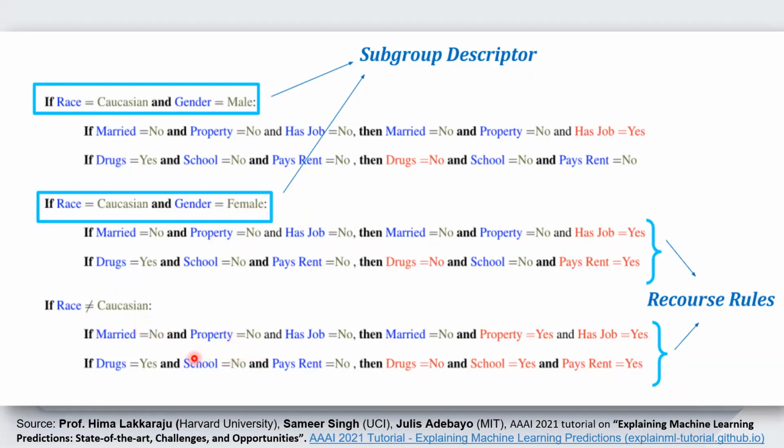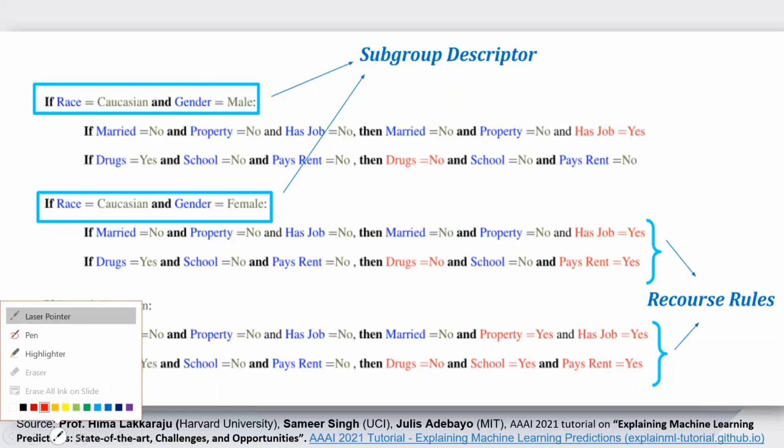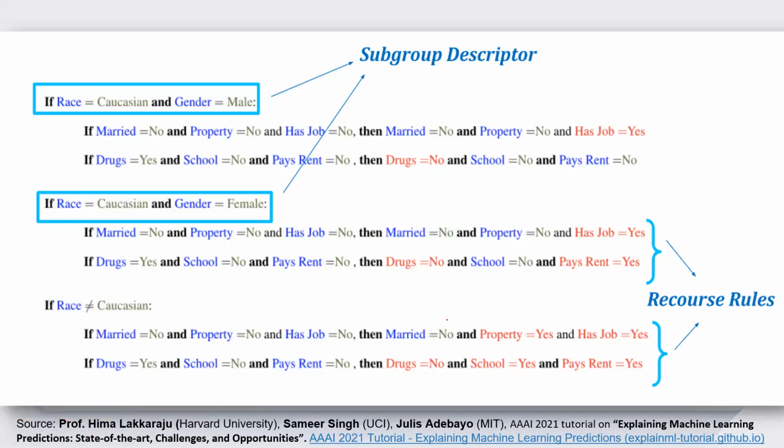So of course, from these particular counterfactuals, you can see that in the case of non-Caucasian, we are telling him to make these two changes.